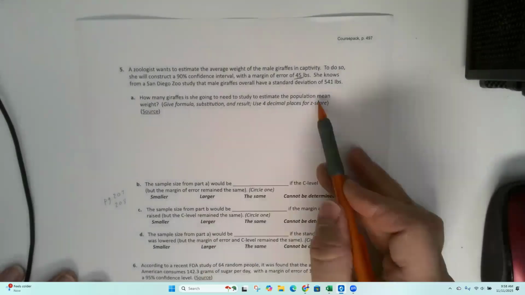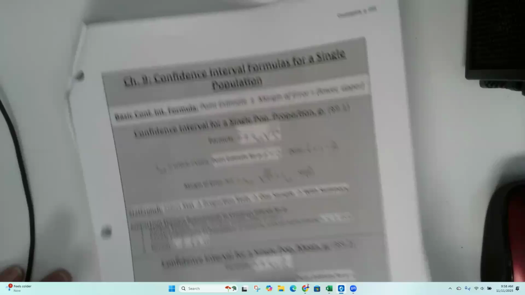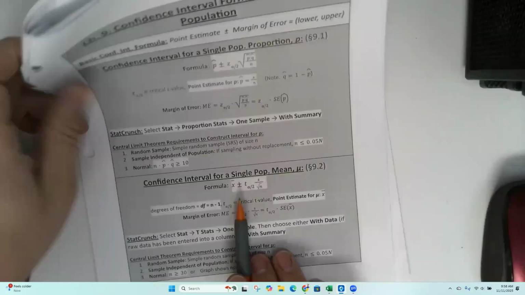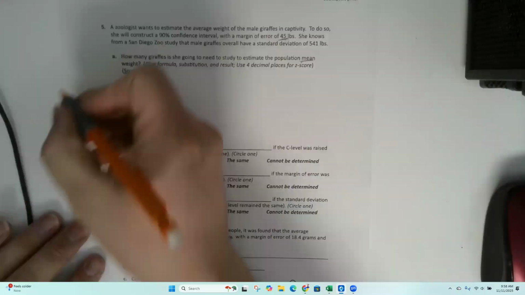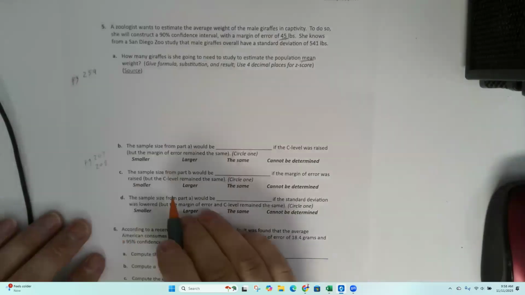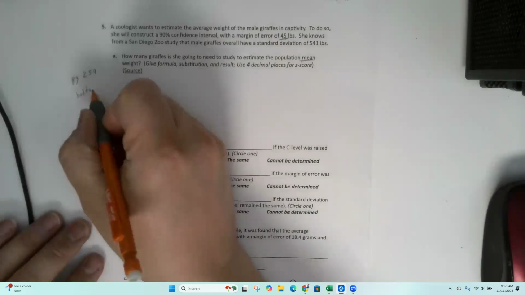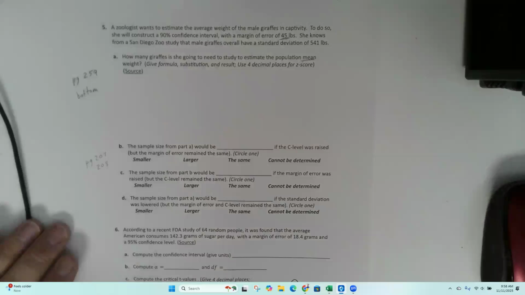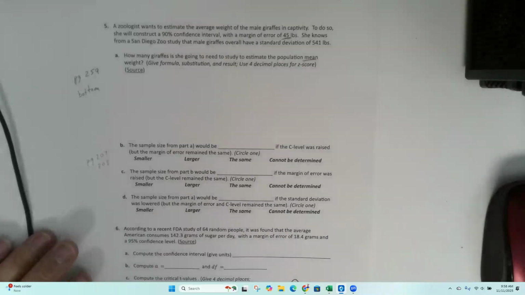And you can see that in the actual question here, okay? So it's not this formula that we're going to be using. We're going to be using this one down here, okay? Page 259, the bottom formula, okay? Oh wait, I'm wrong.